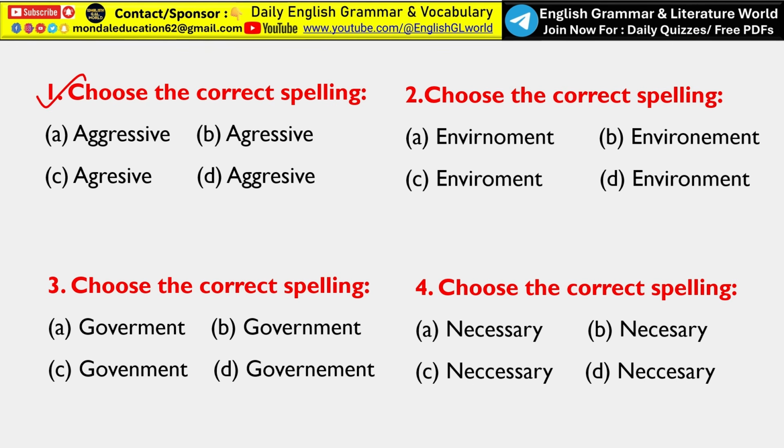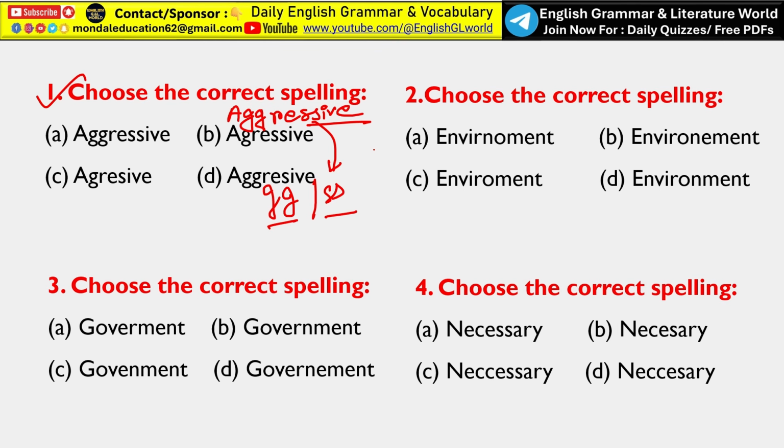Look at the first one. Choose the correct spelling. Here, aggressive. Now which one is correct? Look, the correct spelling of the word aggressive is A-G-G-R-E-S-S-I-V-E. Here you have to remember the word aggressive: double G and double S.